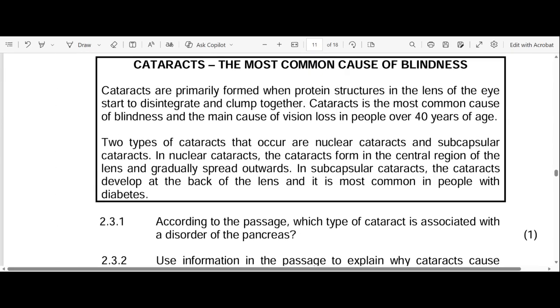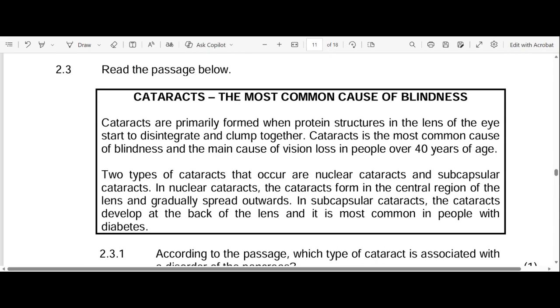I will just read the statement very quickly. 2.3. Cataracts. Already we know what a cataract is, right? Cataracts is when your lens becomes clouded. And when it becomes clouded, it means that it cannot allow light to pass through the lens, right? Because remember, the lens is transparent. Why is it transparent? So that it allows light to pass through.